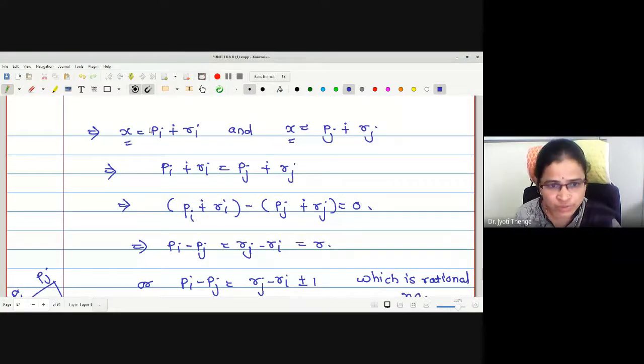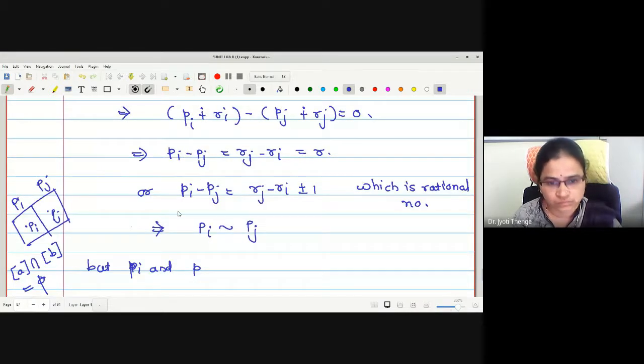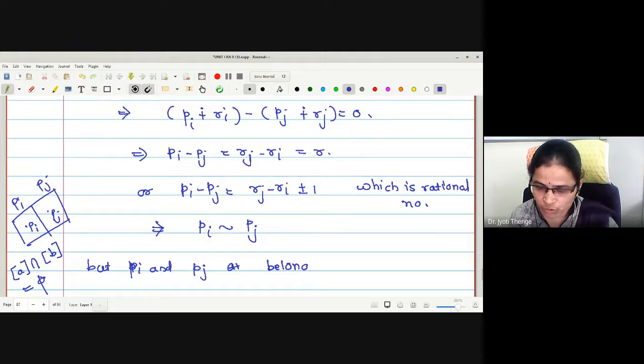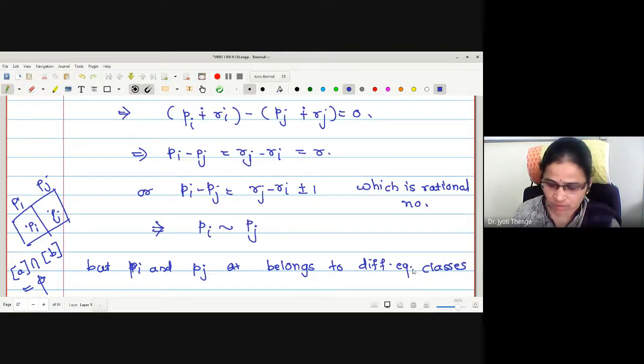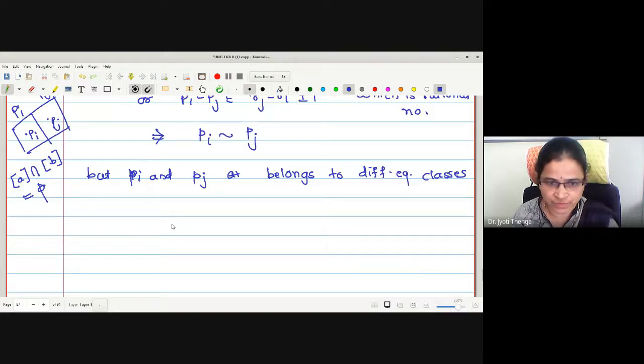Everywhere I'll make it small p, okay, for the sake of your convenience. Small p, please. Okay, pi and pj belong to different equivalence classes and have pi related to pj.